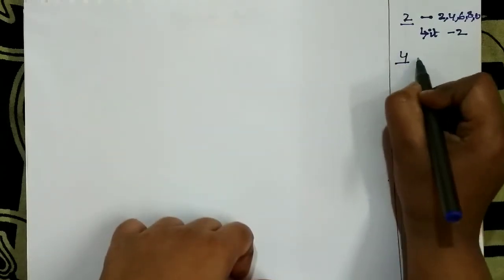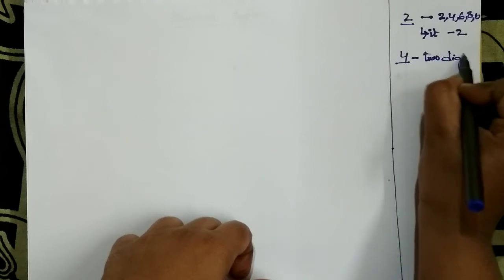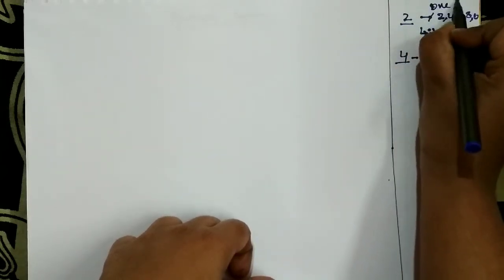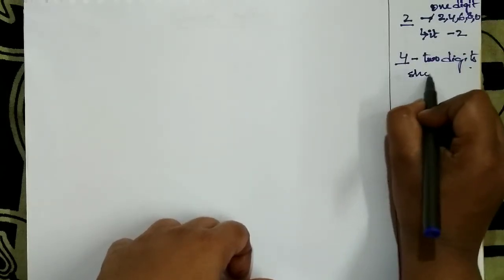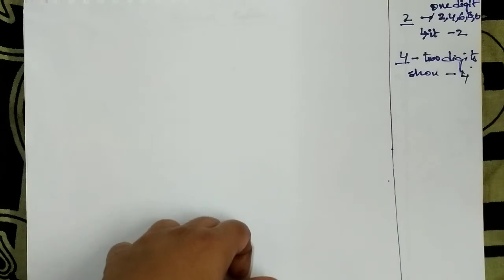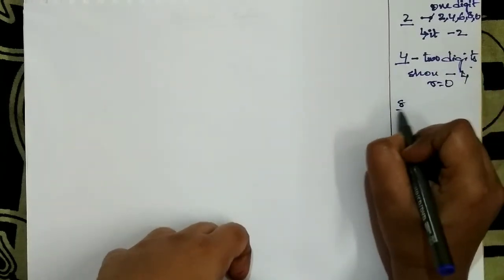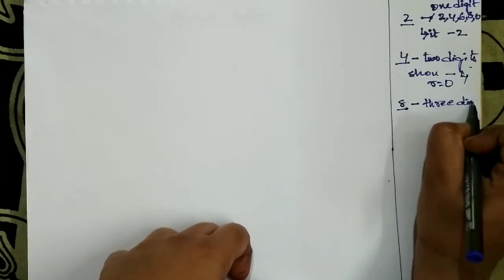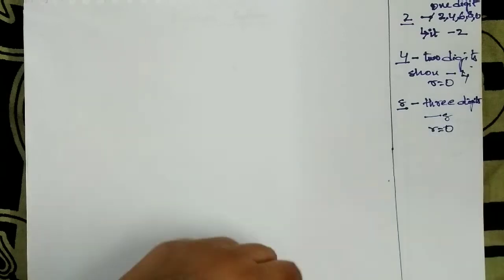Next, for 4, you should see the last 2 digits; they should be exactly divisible by 4, meaning you should get remainder 0. Now next, for 8, you should divide the last 3 digits by 8 and the remainder should be 0.